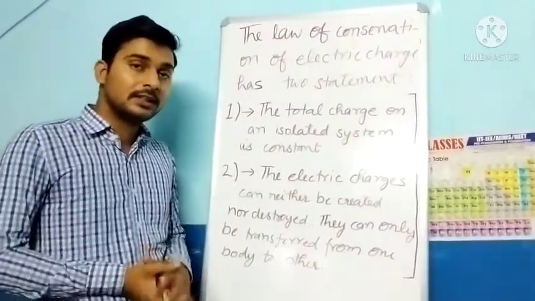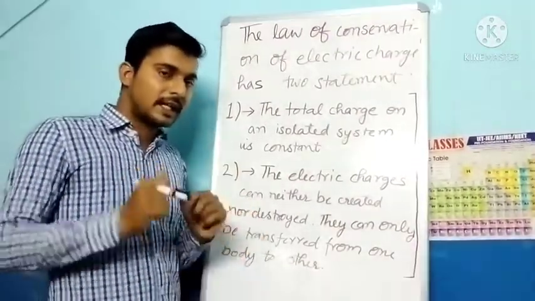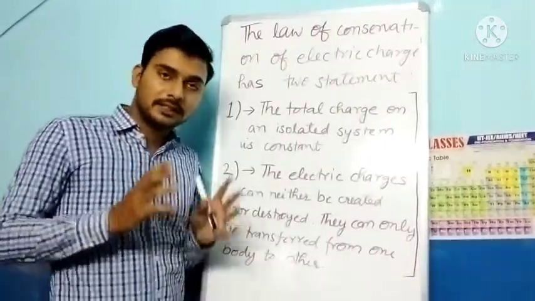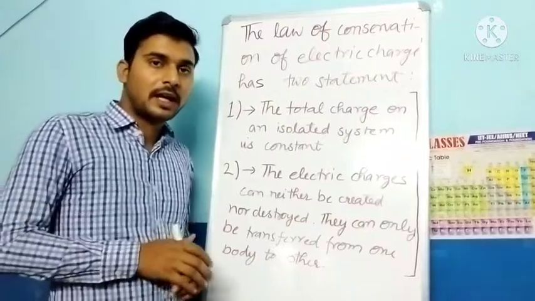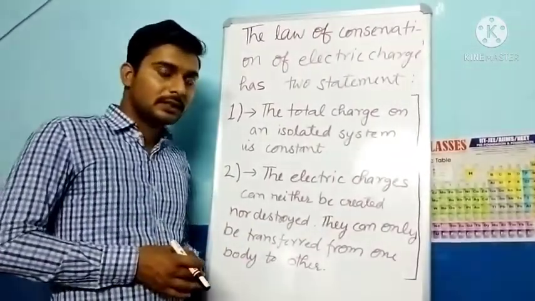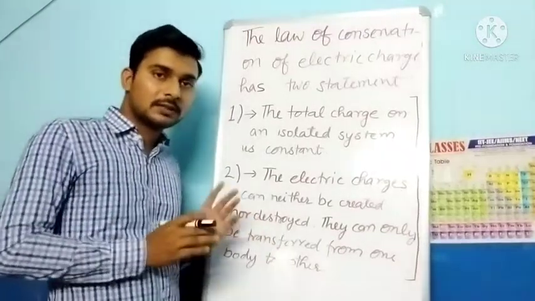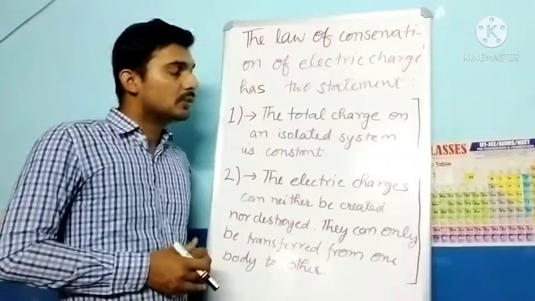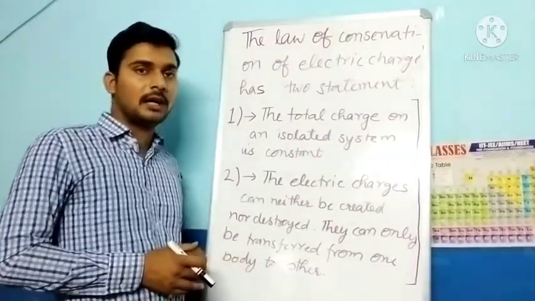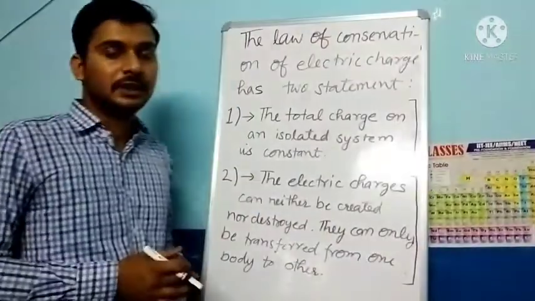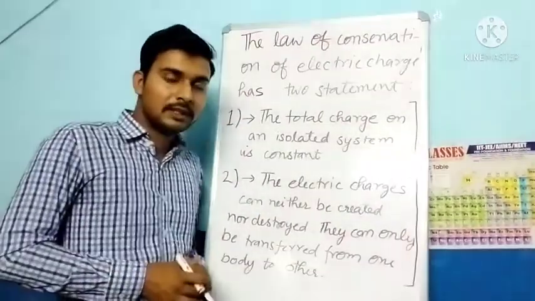It means that you cannot create any value of charge, and neither can you destroy any value of charge, but it can only be transferred from one body to another. So now we have studied the 3 properties of electric charge. I think you understood it well.